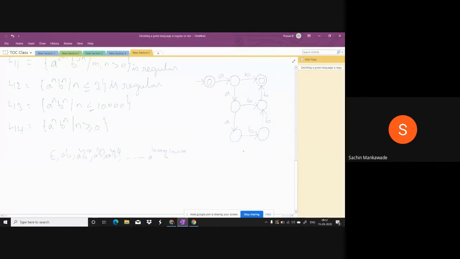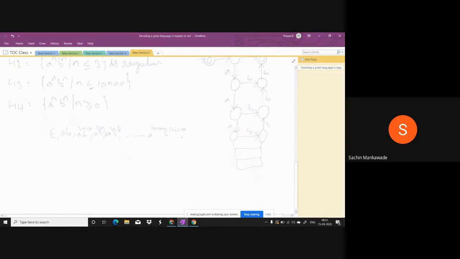This is for A power 4 followed by B power 4. Then this is for A power 5, A power 6, B power 6, A power 7, B power 7, and so on. I will construct till A power 10,000, B power 10,000.